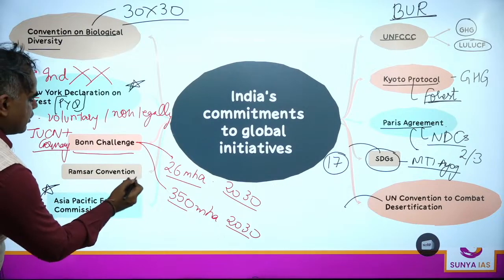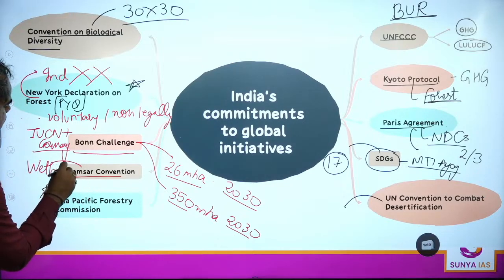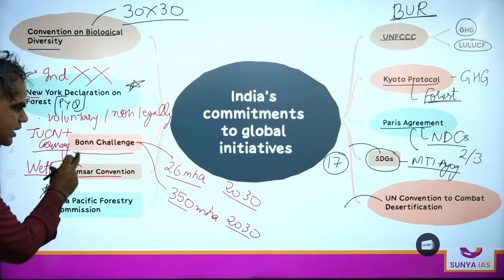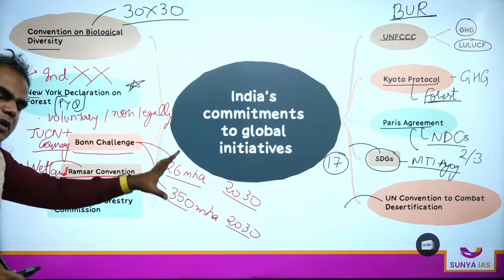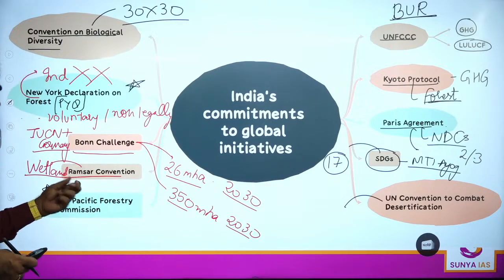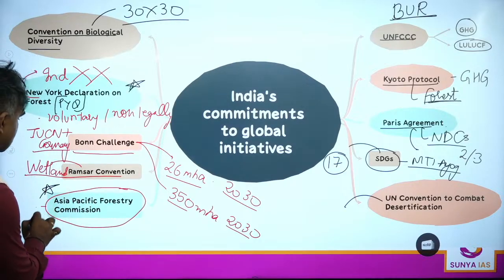Ramsar Convention, again related to the wise use, sustainable use of wetlands. Okay, again the mangrove related part, all of that can be considered, or because conservation of mangroves etc. is also being done. This is also mentioned here. We have already known what is Ramsar Convention. And last thing is Asia Pacific Forestry Commission. Here, please remember, India is a member.